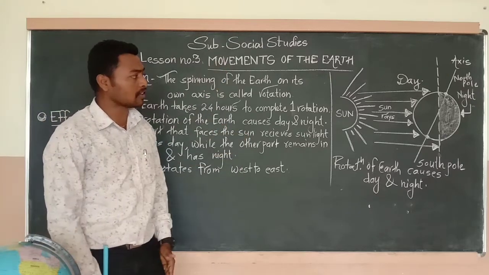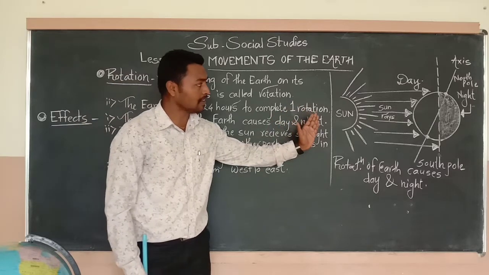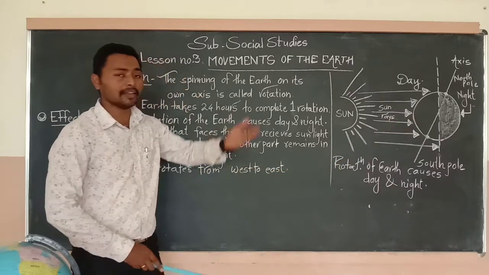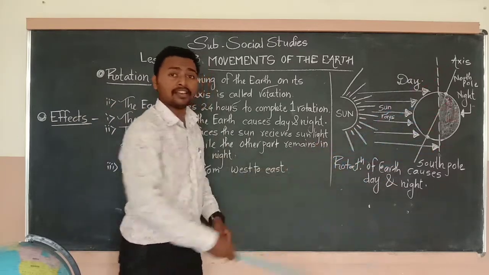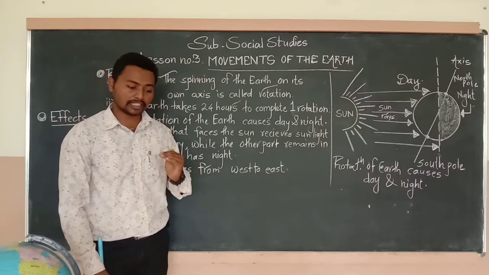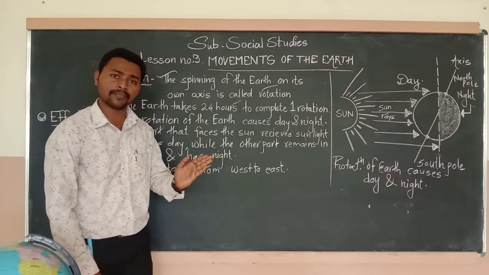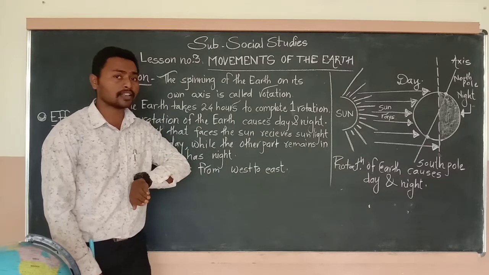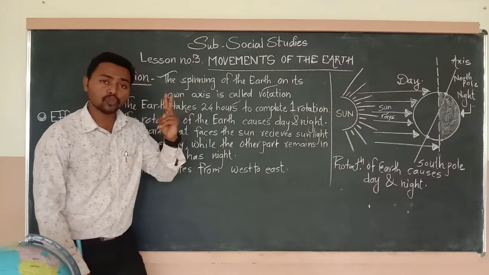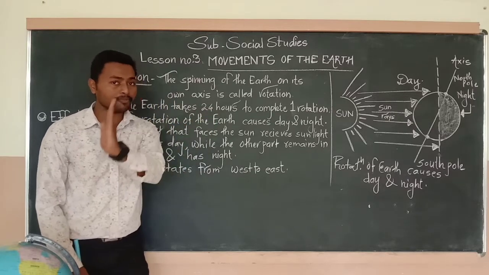So observe this picture carefully. Already I am drawing this picture. This picture shows that sunlight is going toward half of the earth and the remaining half is in darkness. So what do we do every day? In a day, in the morning when there is sunlight, we go to school and do some work. And during night, what do we do? We go to sleep. This means the two parts happen in one day, during daytime and during night time.